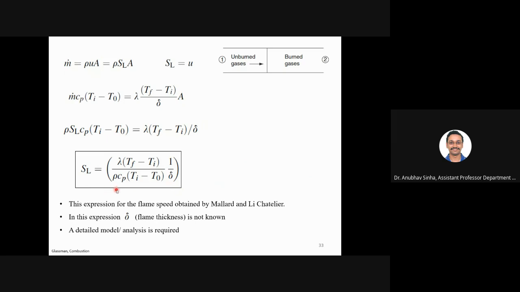This is the equation which was derived. It is of some historical importance because it is one of the simplest and earliest theories proposed to explain how premixed flames are governed or sustained. It was obtained by Maillard and Le Chatelier. Here again, I don't know how to find this delta, but if I know SL, then I can find delta using this, or if I know delta, I can find SL. Now let us say I want to find SL. I need to know all these parameters, so I need some detailed model to find the value of delta.